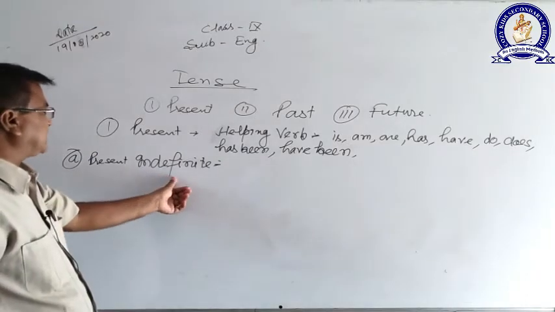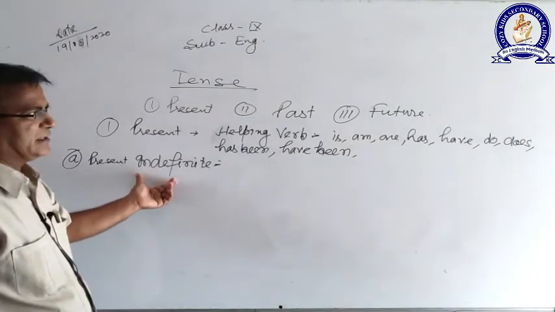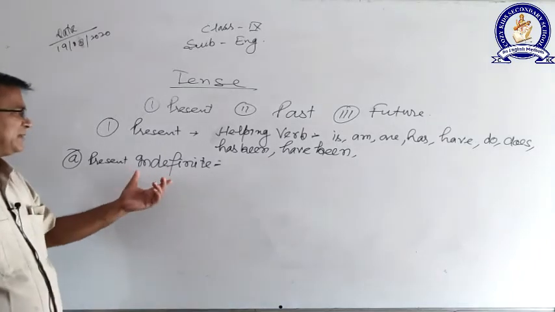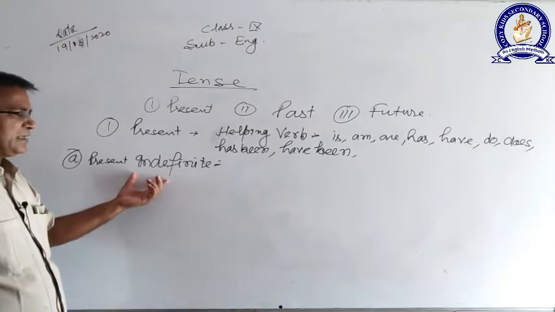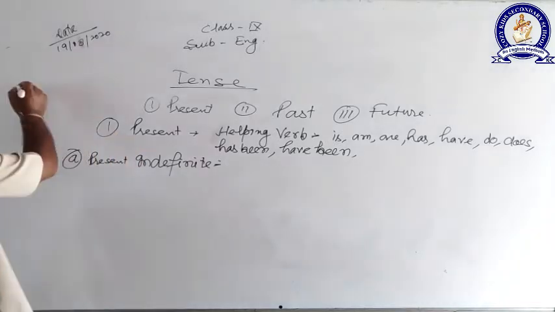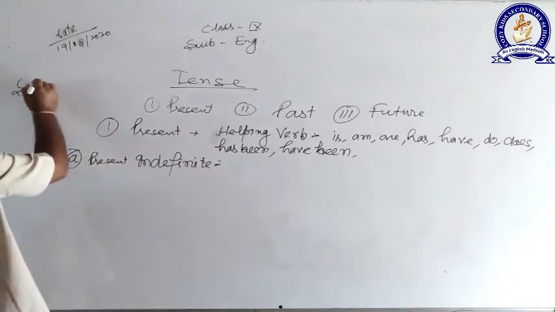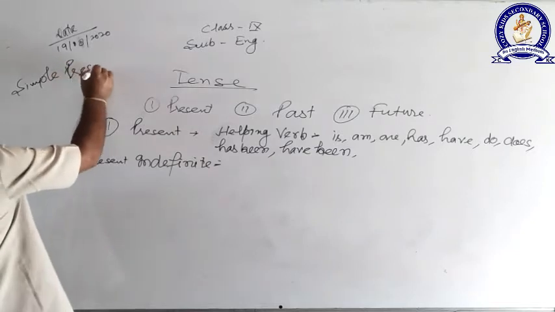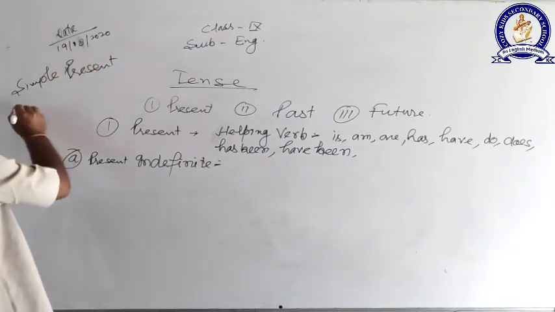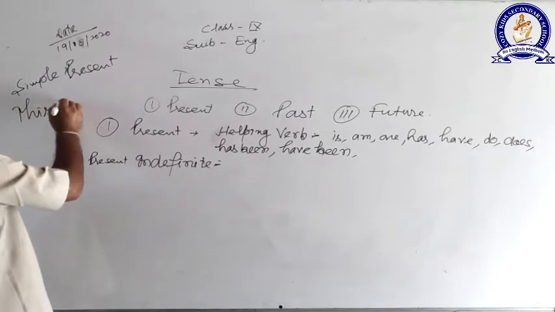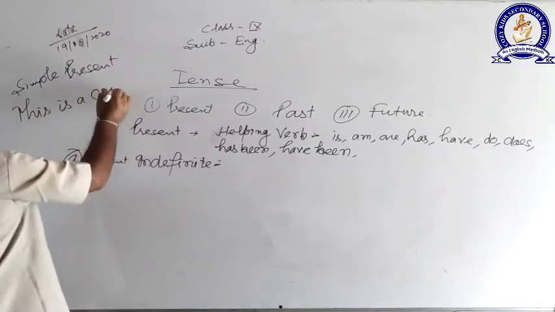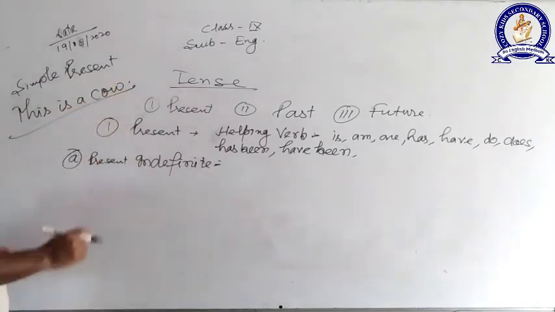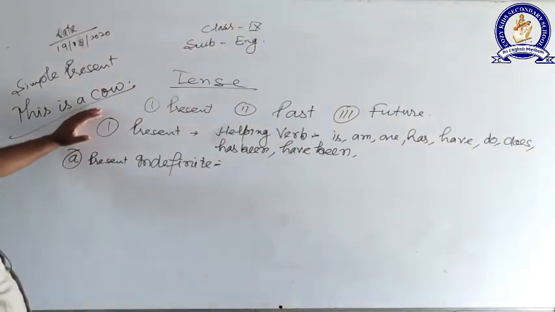Some people use it as simple present. Simple present and present indefinite are different things. Simple present means, for example, this is a cow. These types of sentences come in simple present.